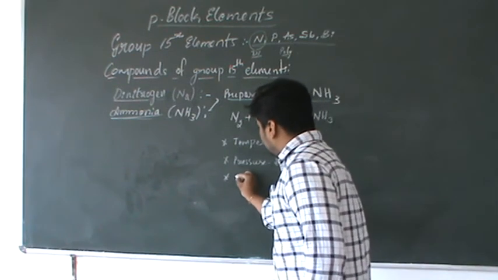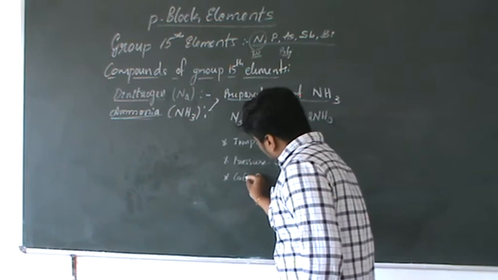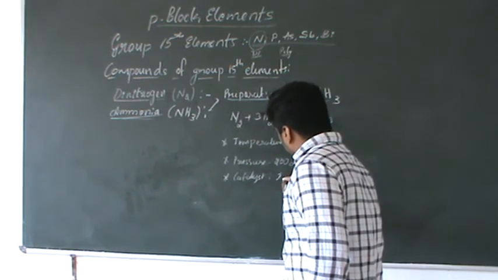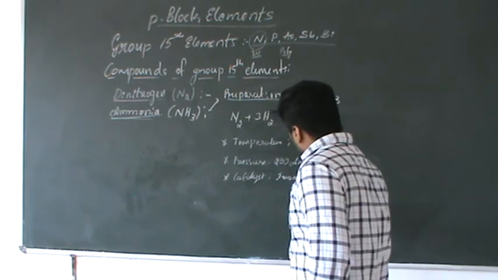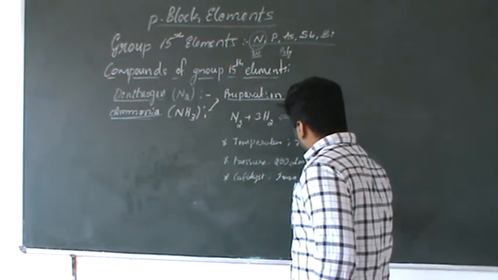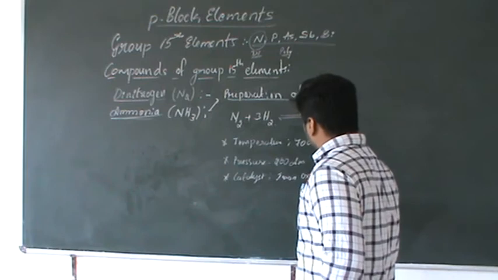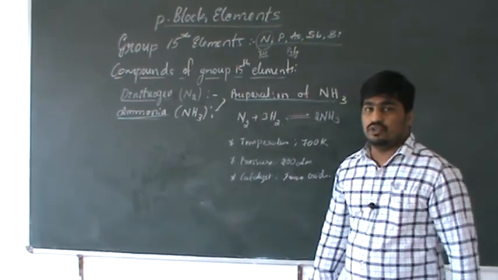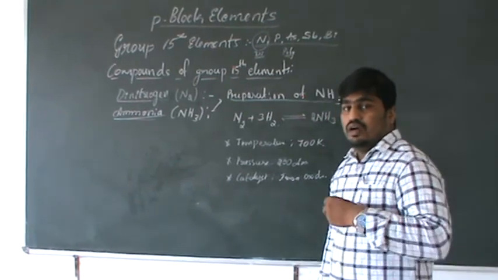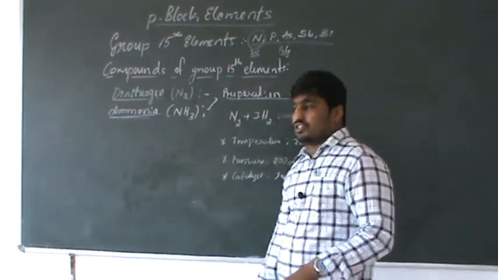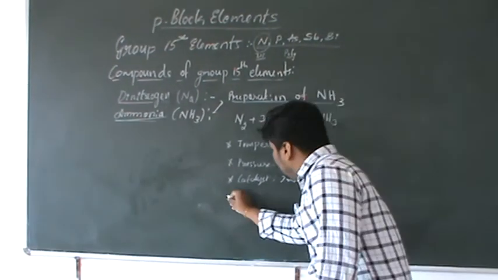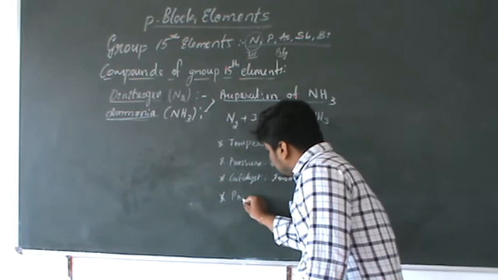And next, a catalyst is required. Catalysts are iron oxides, or in olden days molybdenum oxides were also used. Nowadays iron oxide is used, and to promote the catalyst or enhance the properties of the catalyst, we use a promoter in this case.